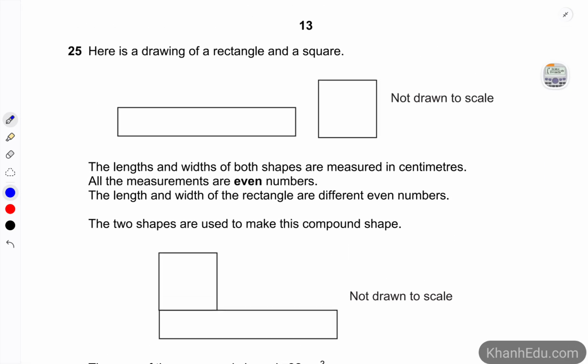So let's say the side of the square is A, right?